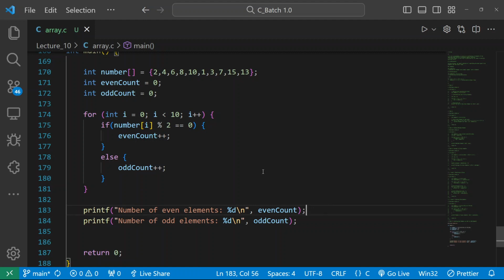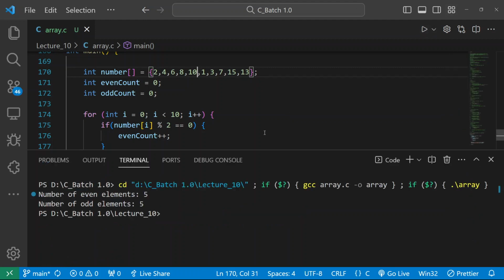Yeah, anyone? 5. Okay, 5. So we should get output 5 5. Let's see. You can see 5 5. Let me change some numbers now.